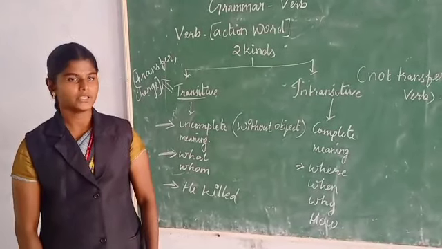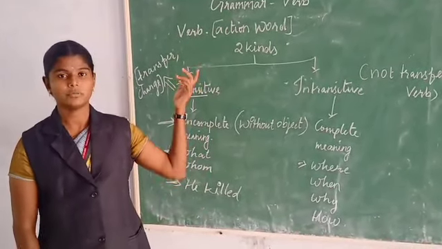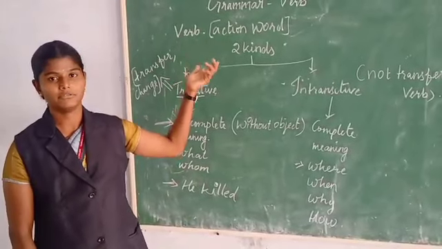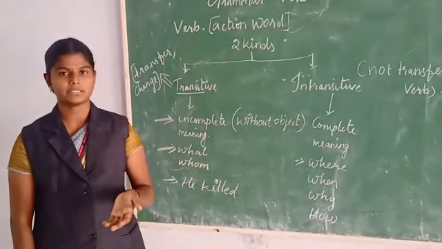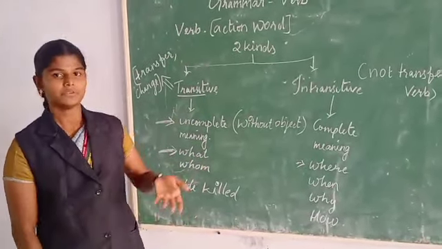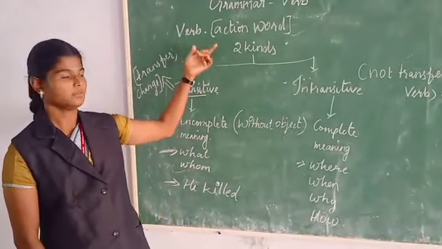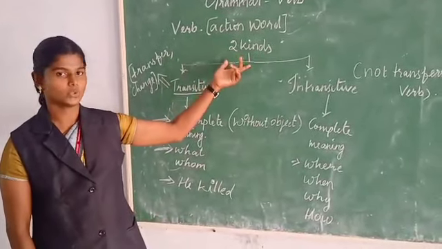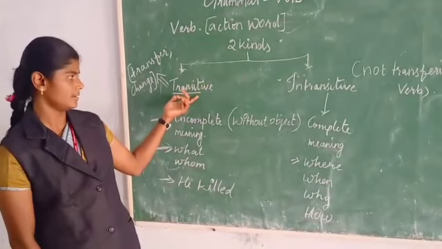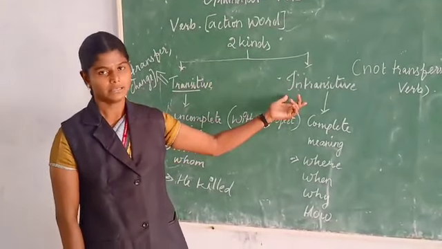So I chose verb. Verb is nothing but action. If we are doing something physically or mentally, whatever things we are doing, they come under the category of verb. It is divided into 2 kinds. First one transitive, and second one intransitive.